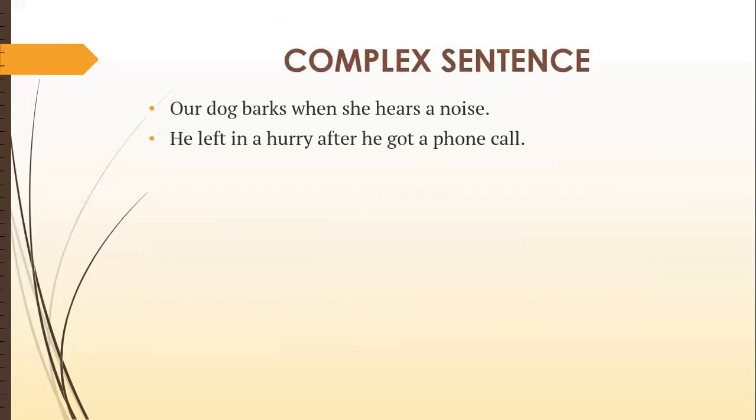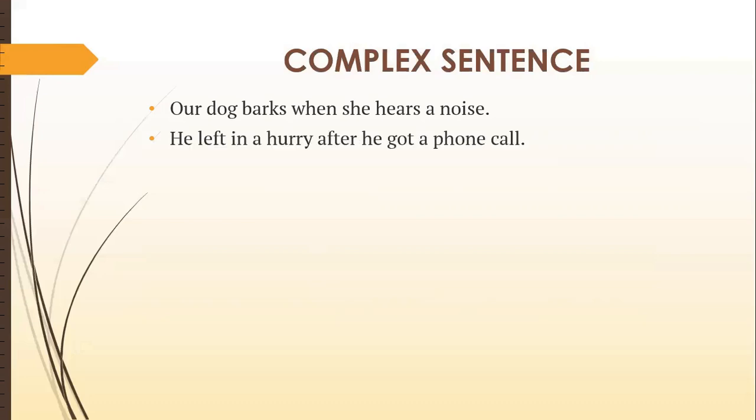All right, then complex sentence example: our dog barks when she hears a noise. Now see, this is an example of a complex sentence, because here it is joined with the help of a subordinating conjunction.